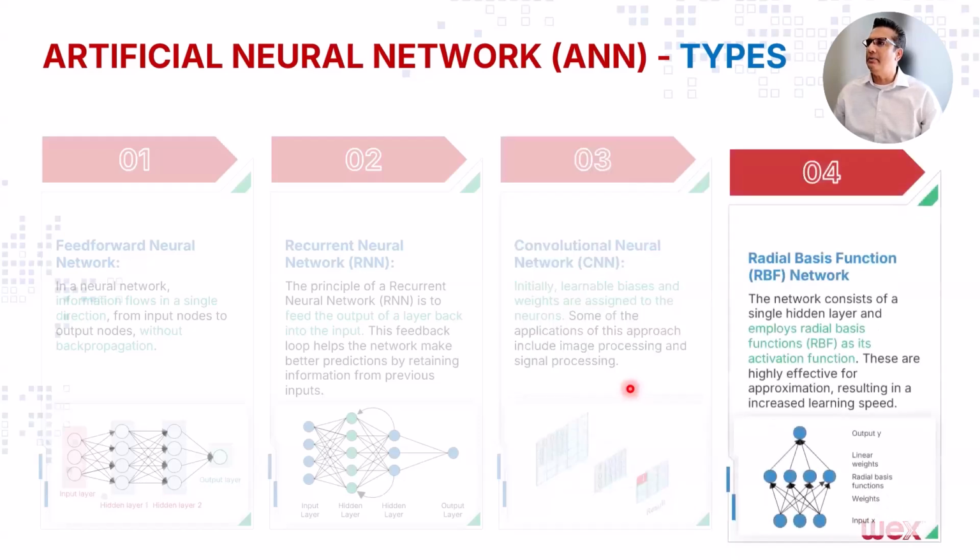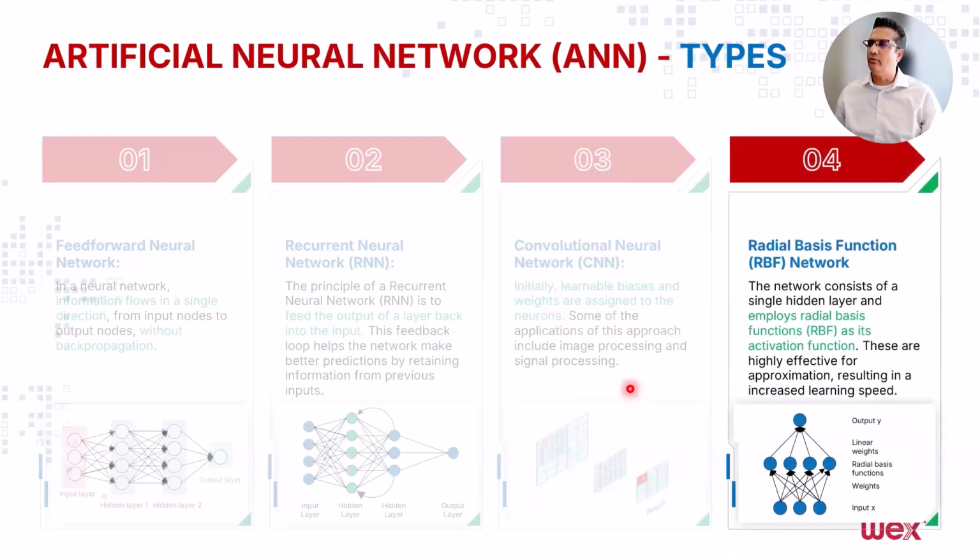Then the fourth type is radial basis function network. This one essentially has only one hidden layer, and that hidden layer is built on RBF functions. RBF functions, which are radial basis functions, are excellent at approximation, and that's why they result in very high learning speeds.